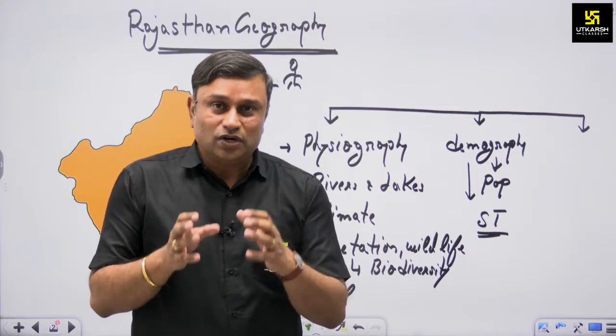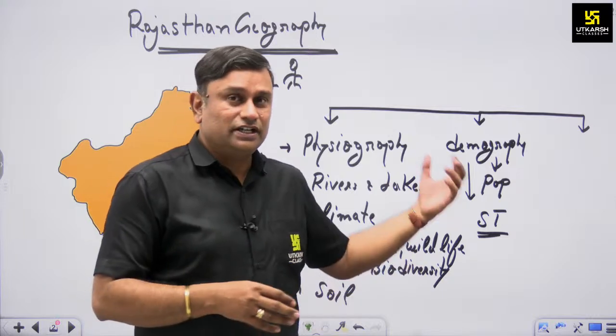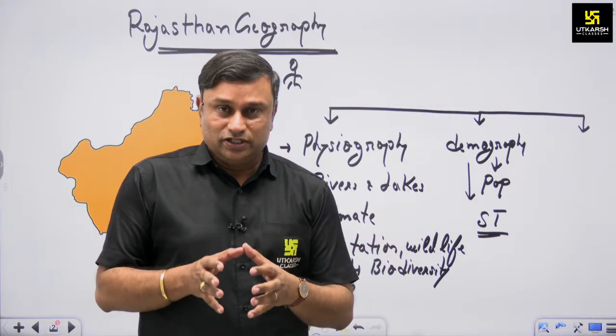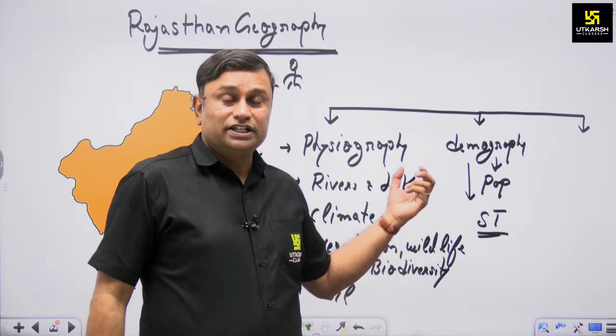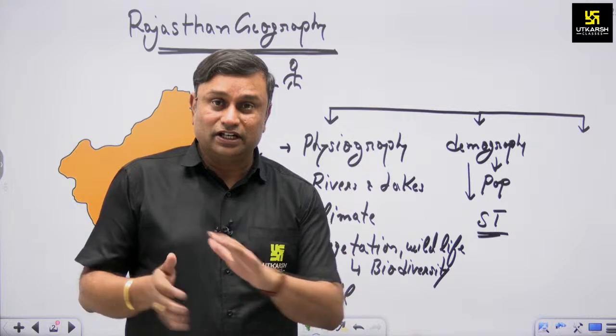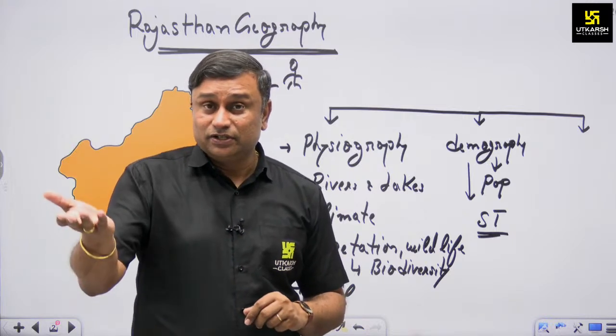Because if you are an administrative officer in a particular state, firstly you have to know your homeland: the mountains, the topographical aspect, whether it is plain or plateau in nature.